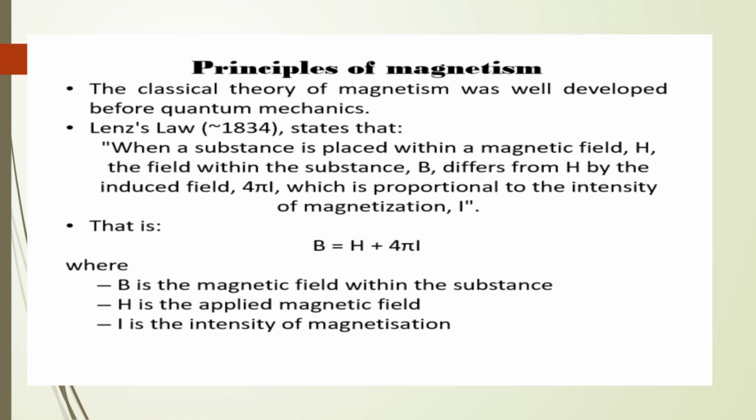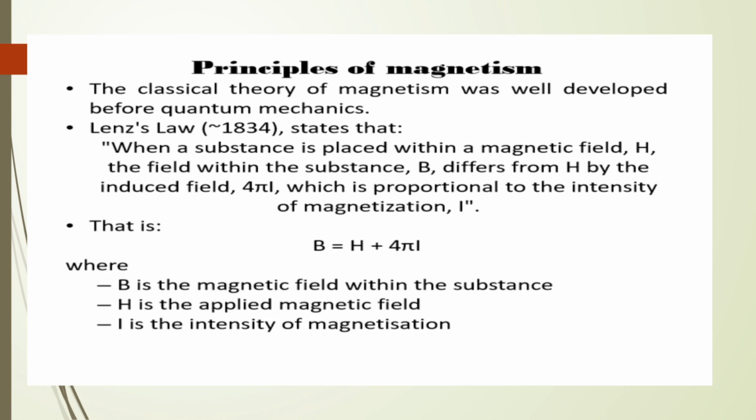At last of the lecture, I will discuss principles of magnetism. The classical theory of magnetism was well developed before quantum mechanics. Lenz's law in 1834 states that when a substance is placed within a magnetic field, that is H, the field within the substance, that is B, differs from H by the induced field 4 pi I, which is proportional to the intensity of magnetization.